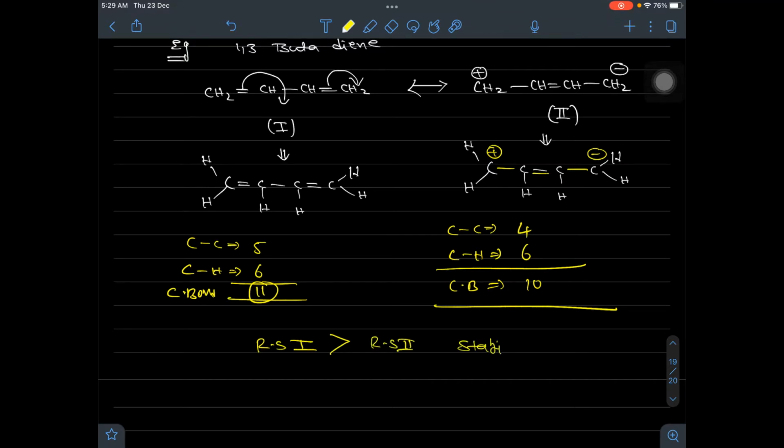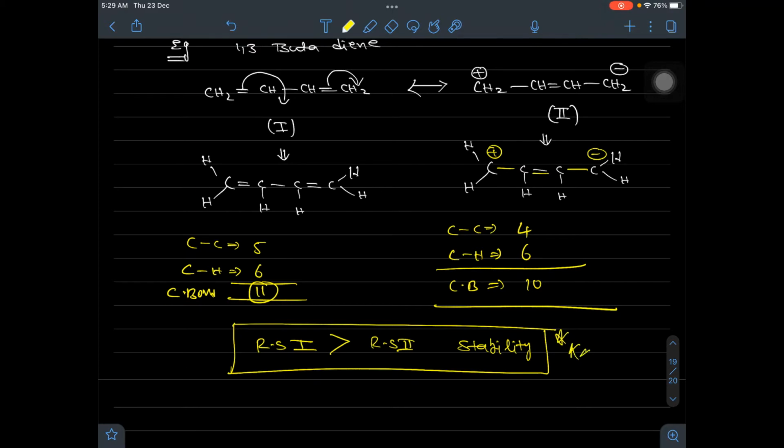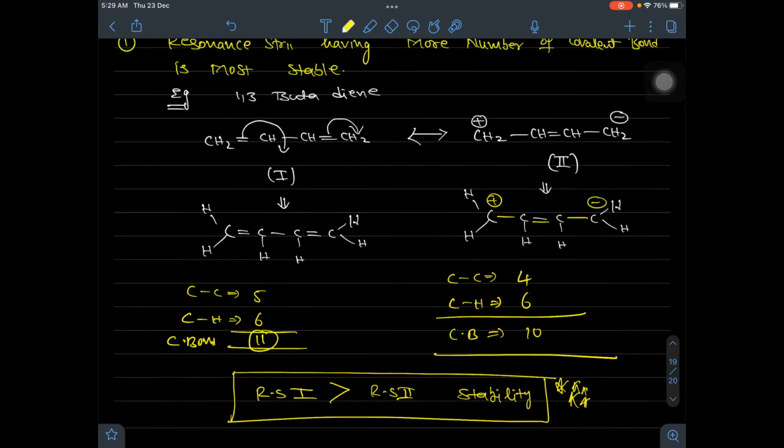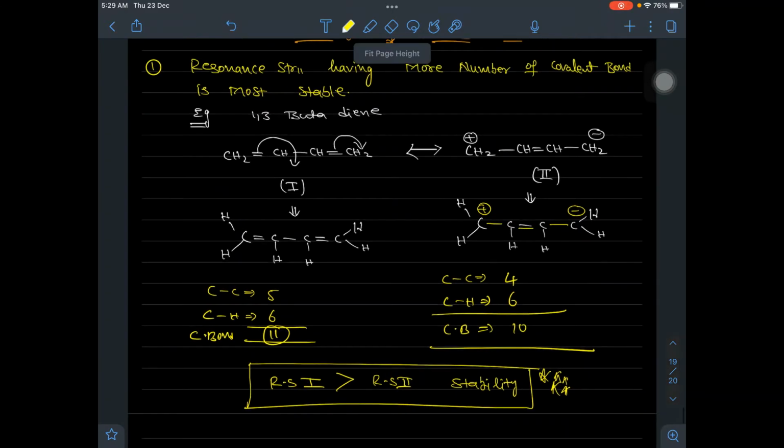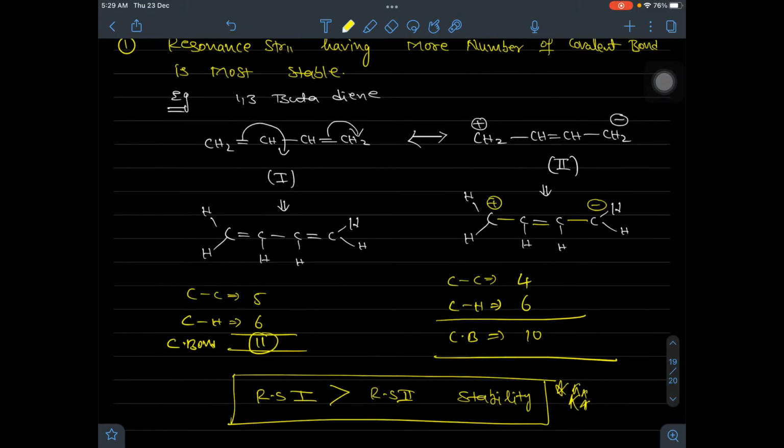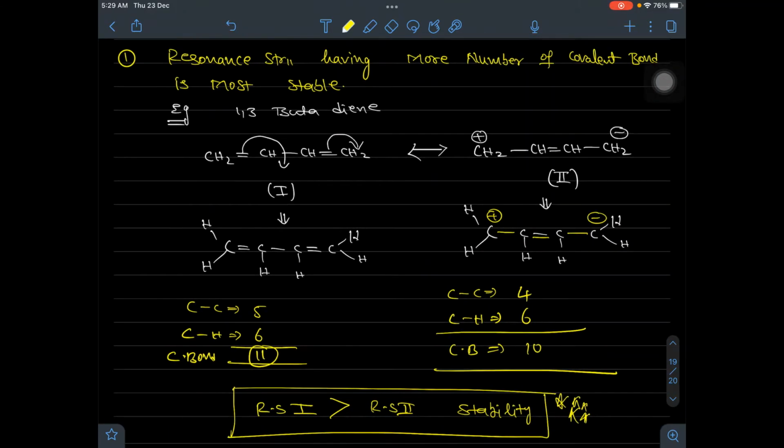It is the stability order. Okay, this is number one rule. The resonance structure which has more covalent bonds is most stable, and which has fewer covalent bonds is least stable, or has least contribution towards resonance stability. This is number one rule.